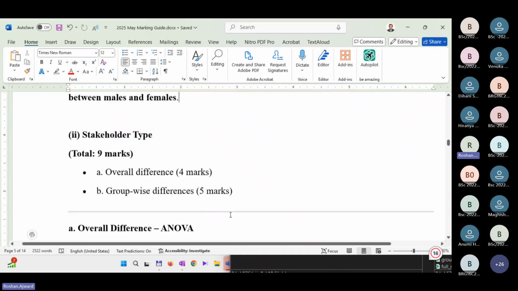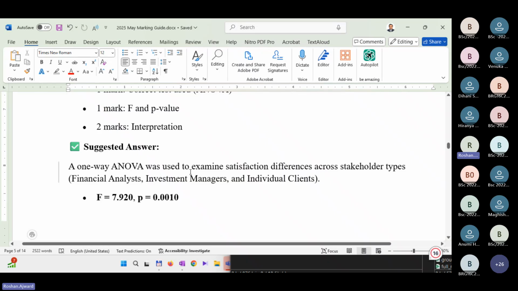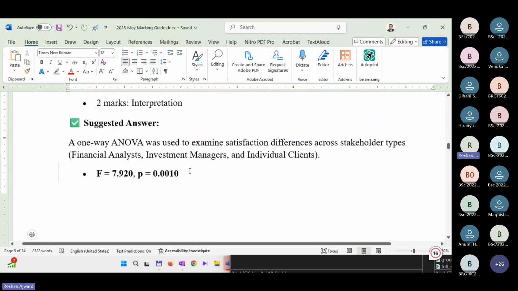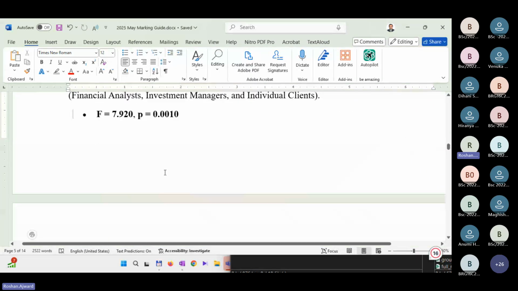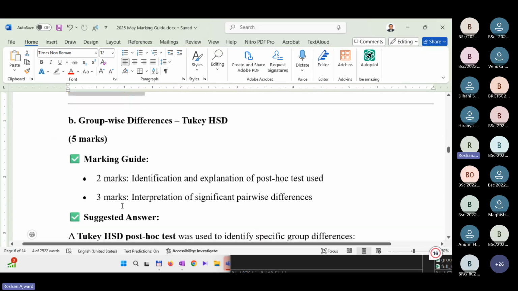The stakeholder type, overall, ANOVA, you are correct. A one-way ANOVA was used to examine the satisfaction differences across stakeholder types, financial analysts, investor managers, and individual clients. So yes, indeed, the sig value is less than 0.05. Since the probability value is less than 0.05, we conclude that satisfaction significantly differs among stakeholder groups on an overall basis. Then for group-wise differences, we perform Tukey's HSD. Right, that's what it says.